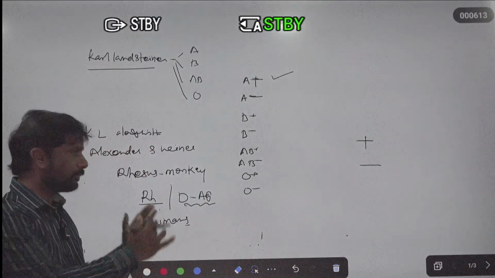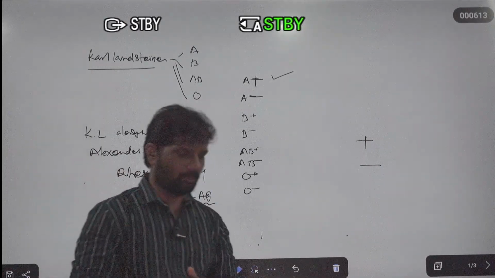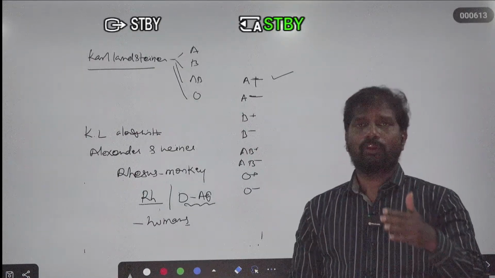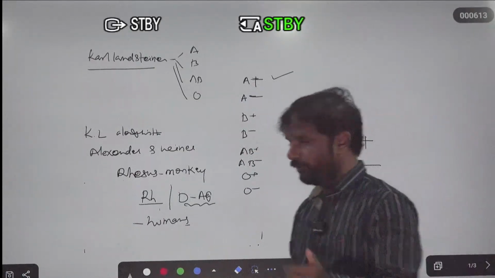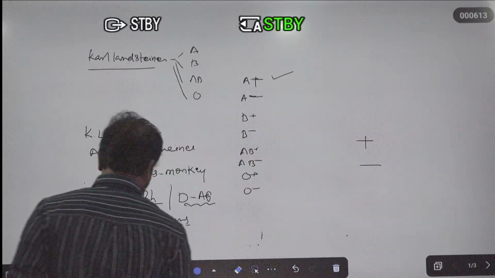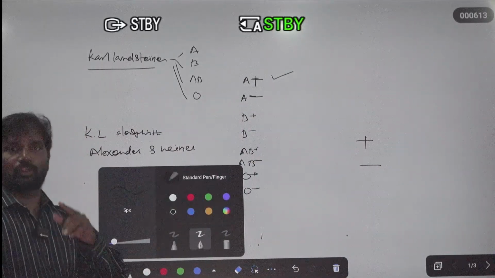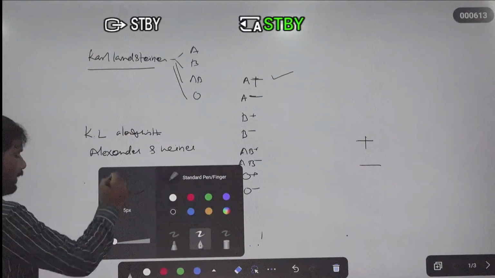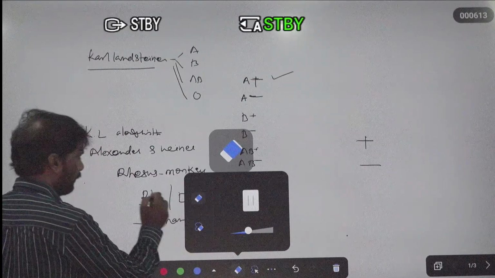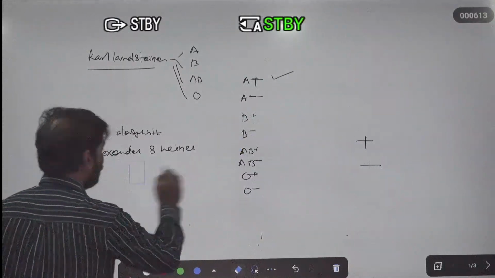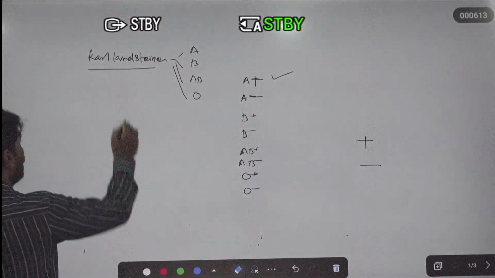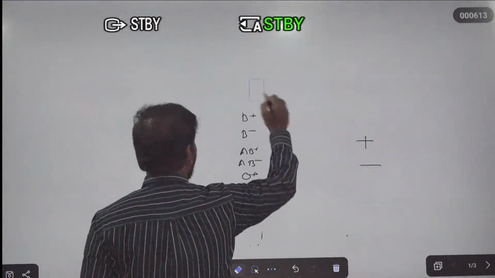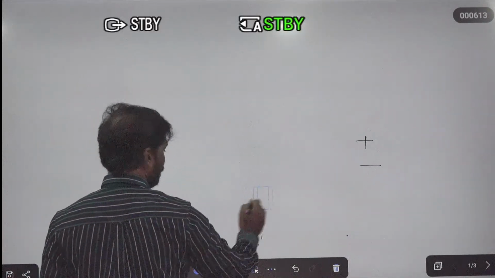Already we have discussed blood transfusion reactions. In blood transfusion reactions there is a universal donor and universal recipient. Here is one key point. Which blood group is known as the universal donor? We can say easily, O blood group is known as the universal donor.